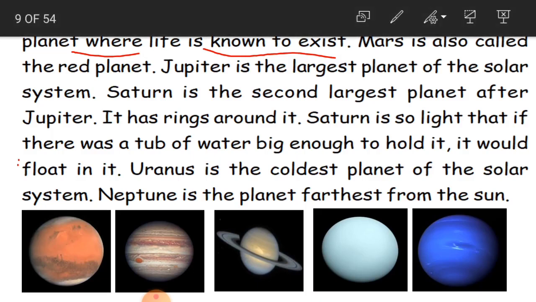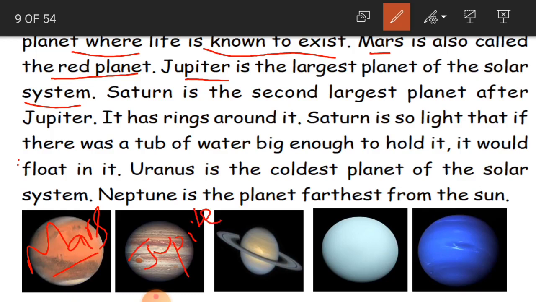And the other planet is Mars. Mars is called the red planet. See here, this is Mars, children. Okay, and Jupiter is the largest planet of the solar system. This is Jupiter. Among the 8 planets, Jupiter is the largest planet of the solar system. Okay, children, so you have to remember this one.